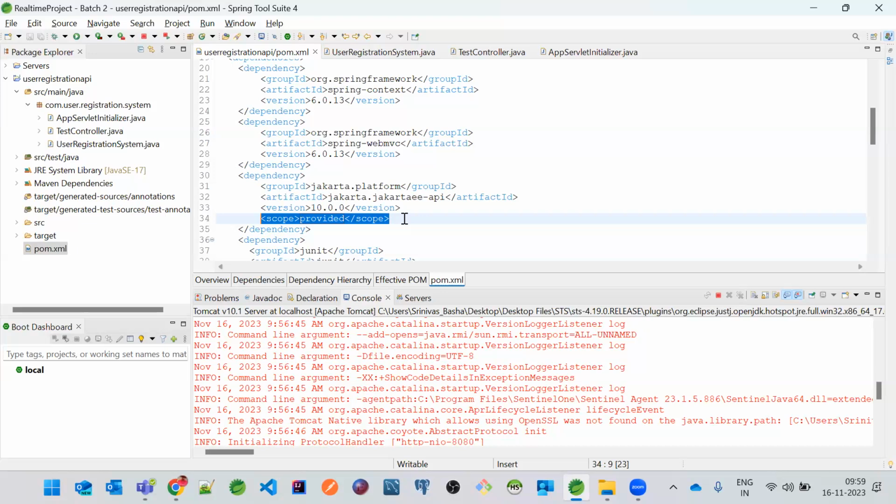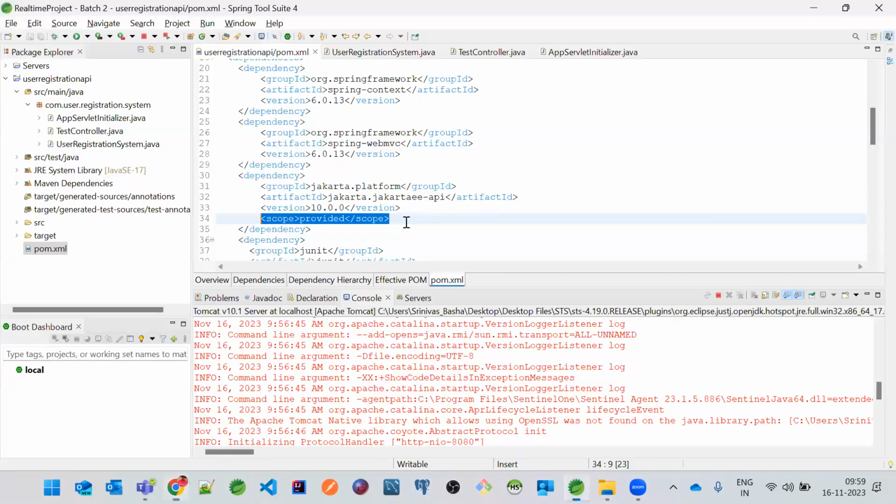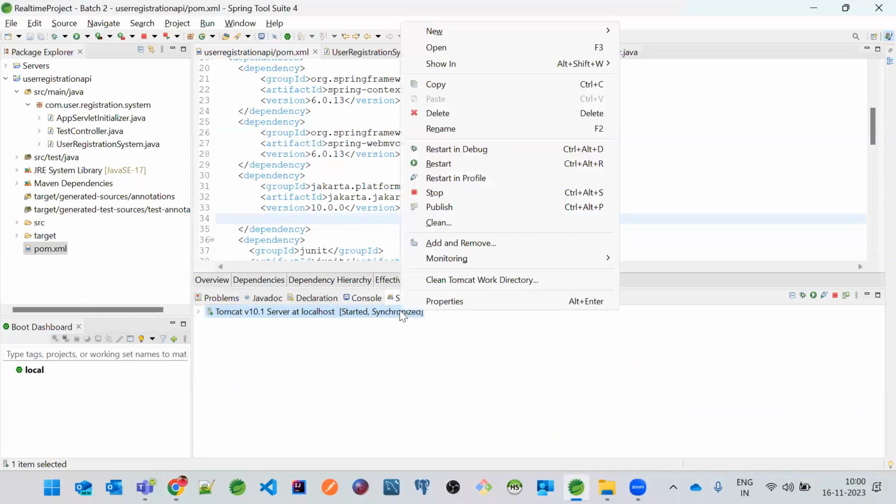Now, what we need to do, if we provide the scope as provided, then only the Jakarta Enterprise Edition API is going to give the respective classes to the Tomcat server so that it can start successfully. Get it? This will work. Got it? So that's the total idea. Let me tell you one more thing. If this is commented, let's remove this first of all and restart our application.